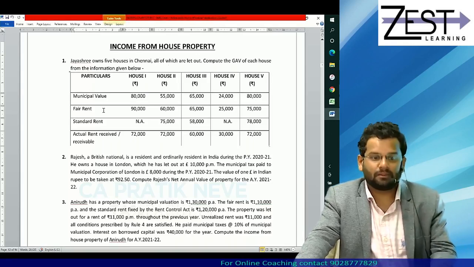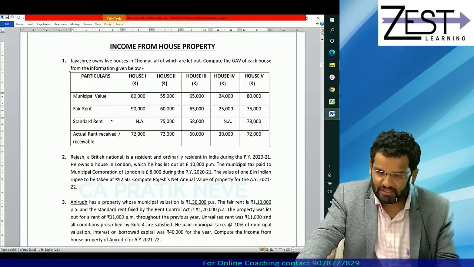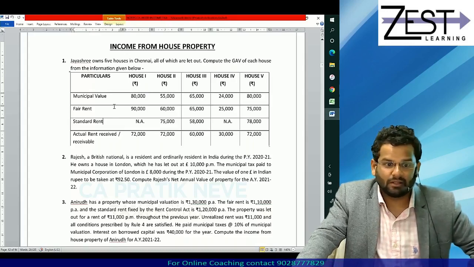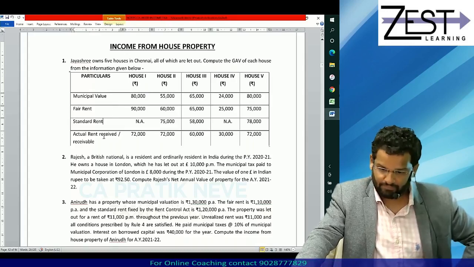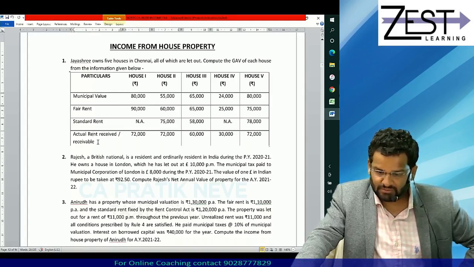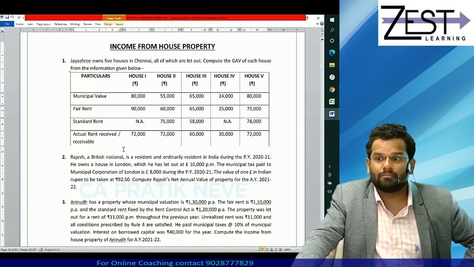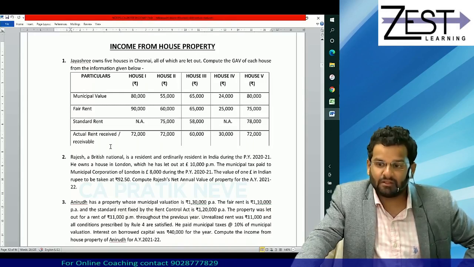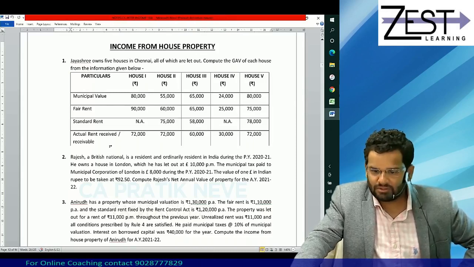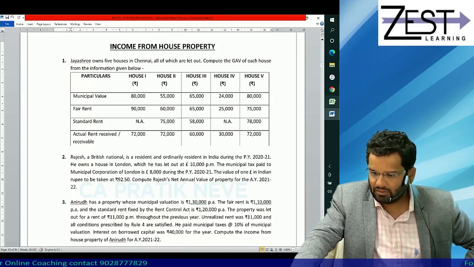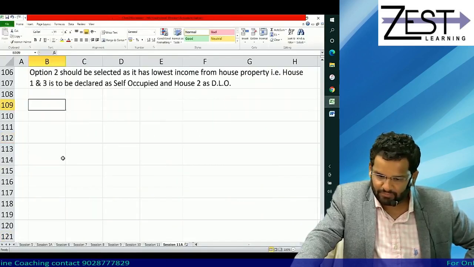Inputs given are municipal value, fair rent, standard rent. From that you can calculate reasonable expected rent. And second, actual rent received or receivable is given. So compare reasonable expected rent and actual rent, and whichever is higher will be your GAV. Very simple question. It is like a starter in the hotel.